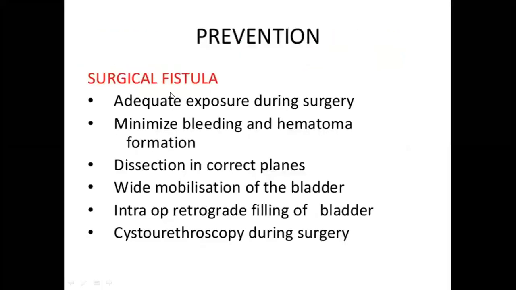So surgical fistulas, how will you prevent? Adequate exposure during surgery. Then minimize the bleeding and hematoma formation and dissection in the correct planes, and wide mobilization of the bladder so that the bladder is not involved in the suture lines. And sometimes we may ask for intraoperative retrograde filling of the bladder and cystourethroscopy during surgery to note any injuries to the bladder.